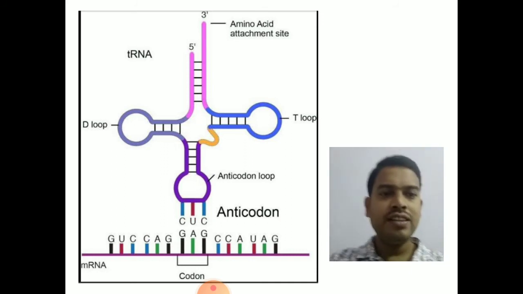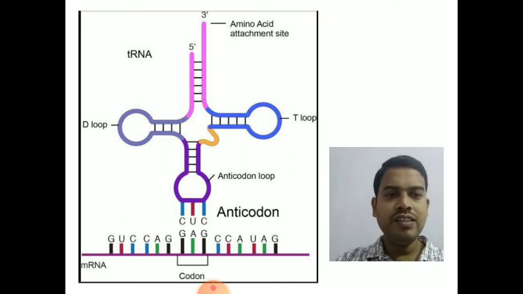The next one, the major one involved in protein synthesis, is tRNA. So this is tRNA, which has 4 major arms, and a fifth, an extra loop.